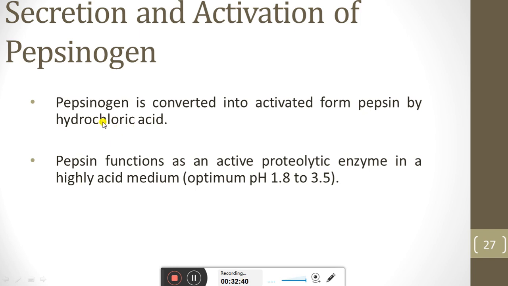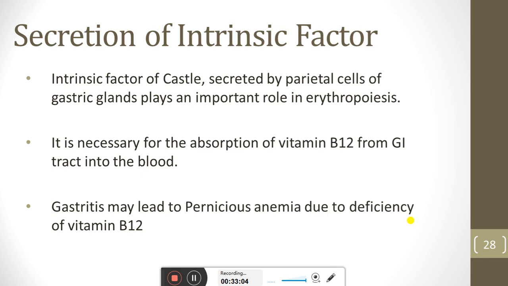When the hydrochloric acid comes in contact with the pepsinogen, it will be converted into pepsin. And pepsin functions as an active proteolytic enzyme in a highly acidic medium. The optimum pH level is 1.8 to 3.5. Proteolytic enzyme means conversion of proteins into amino acids.